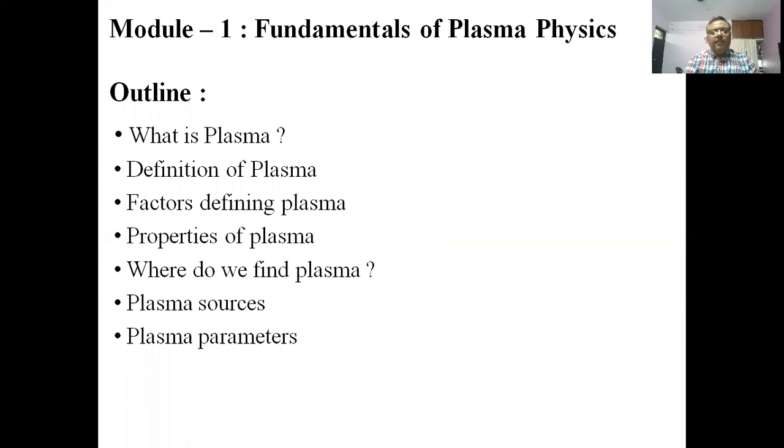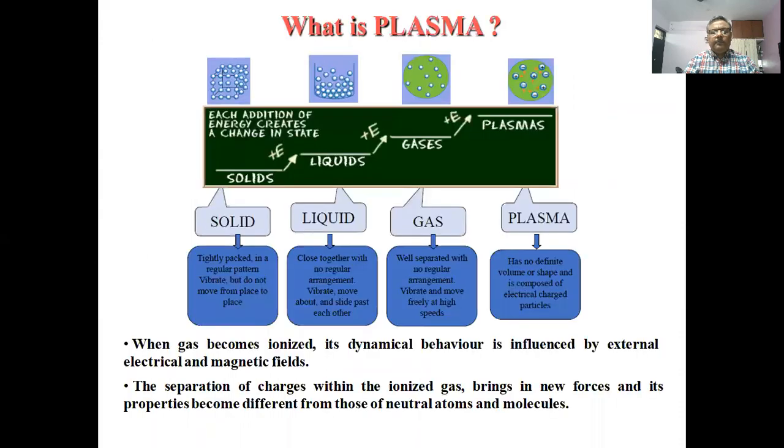In this module, the outline will be: first we will define what is plasma, definition of plasma, factors defining plasma, then we will switch on to properties of plasma, then we will have an idea where can we find plasma, then we will study how we can generate plasma, the plasma sources, and the plasma parameters. So we start with what is plasma.